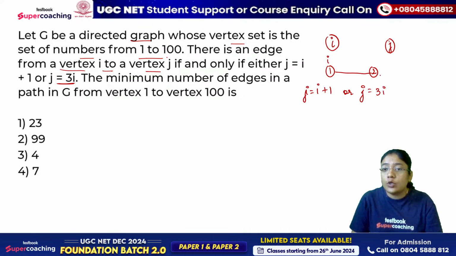So from 1 an edge can go to 2, from 2 to 3, and from 2 into 3 is 6, it can go to 6.